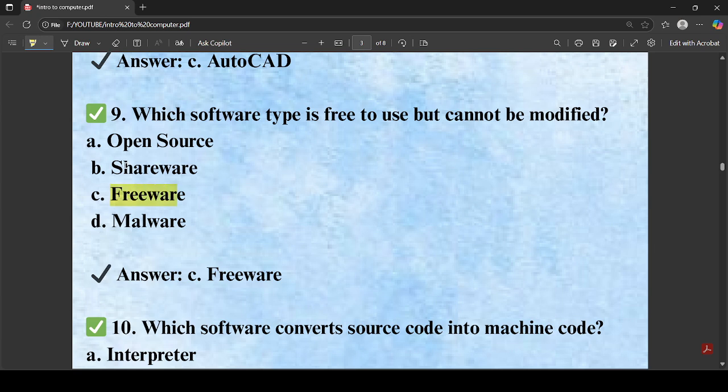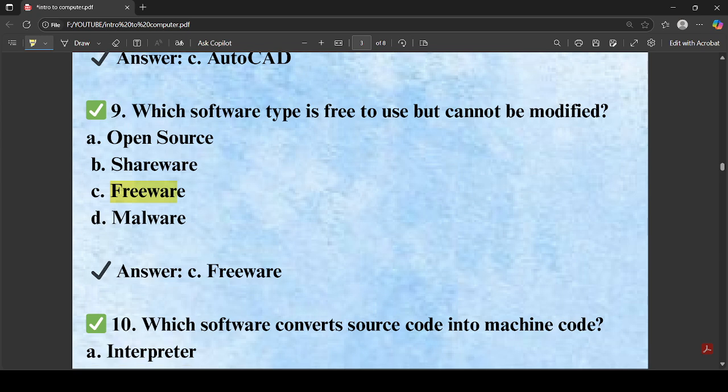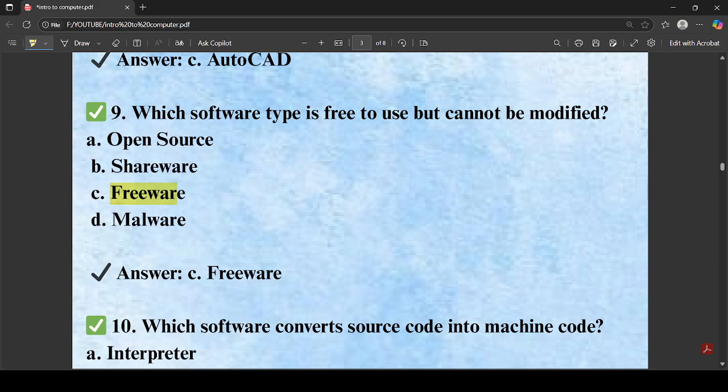Basically, here we have shareware as well. Shareware is software which comes with a free trial for a certain time, and then it becomes a paid version. Open source is software that is free to use and can be modified. So the correct option here, free to use but cannot be modified, is freeware.